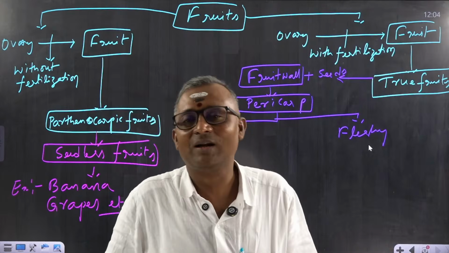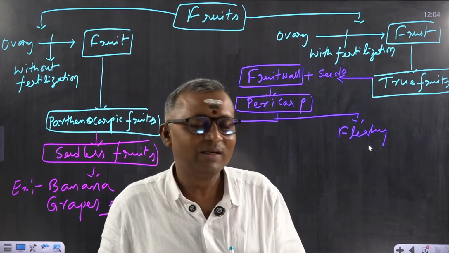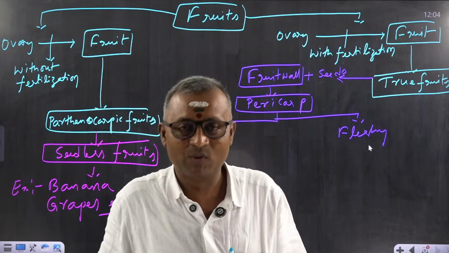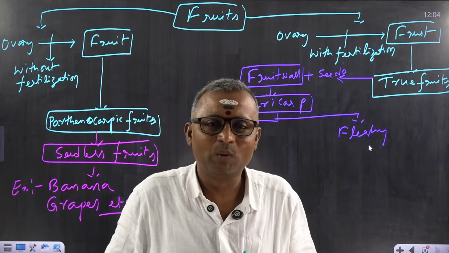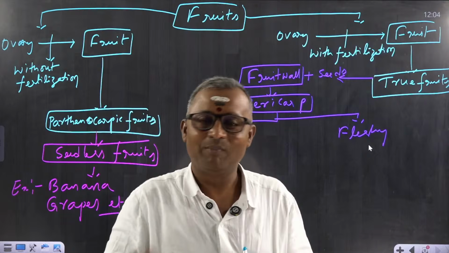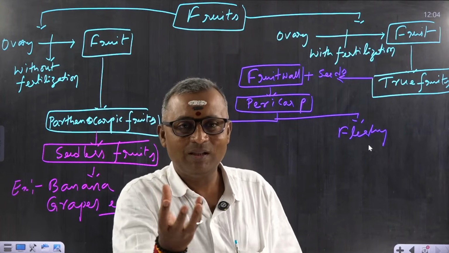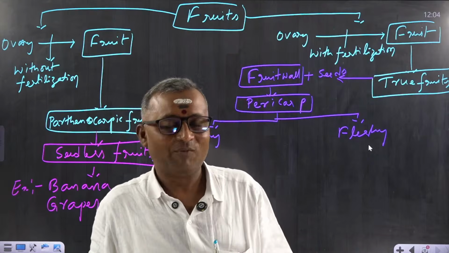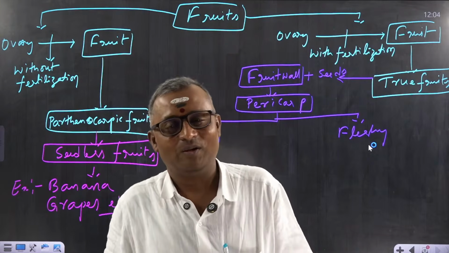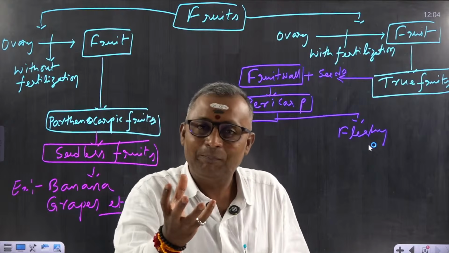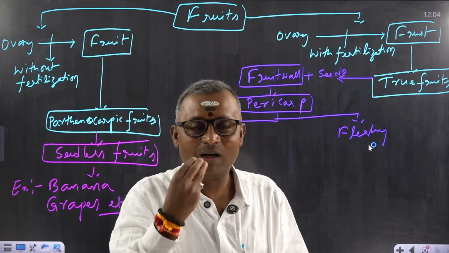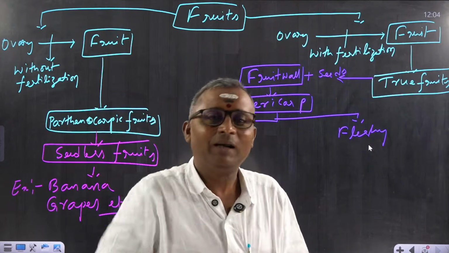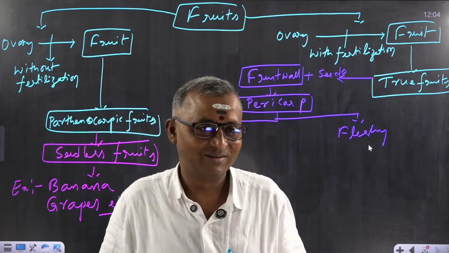For example, anjeera. Have you seen fresh fig fruits? Fig, in Telugu it is called medipandu. Have you seen that fresh fruit? Fresh fruit is very fleshy. Of course, it is not at all a fruit. It is actually a peduncle. That fig, whatever we are eating, is a peduncle. It is not a fruit.